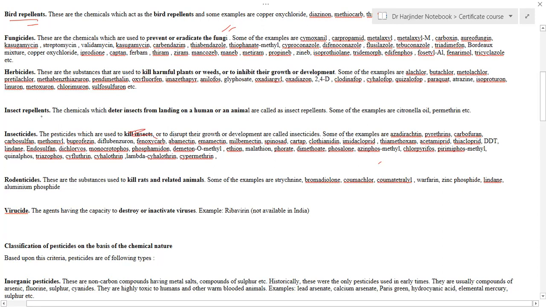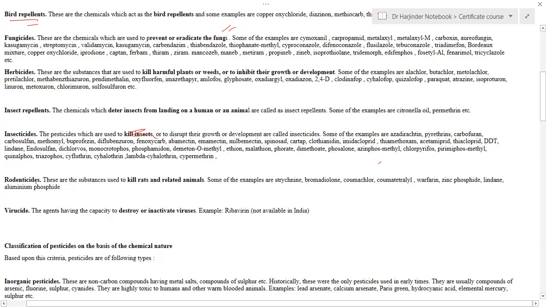Similarly, there are insect repellents, which are the substances that are used to repel insects. Mostly, examples are such as citronella oil. It can act as an insect repellent. Whereas insecticides are the substances that are used to kill insects. The word cide, wherever it appears, means it kills the target organism. Examples of insecticides include DDT, and there are many other examples like phosphamidon and dichlorvos.